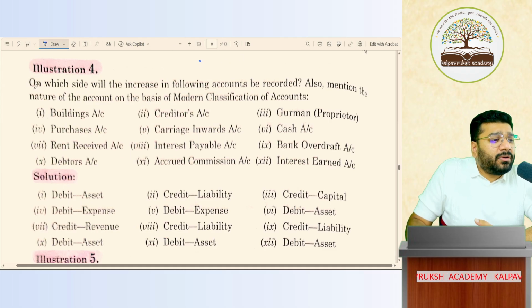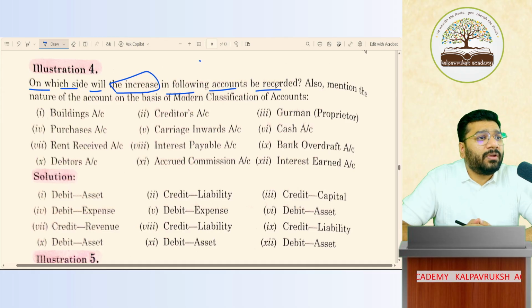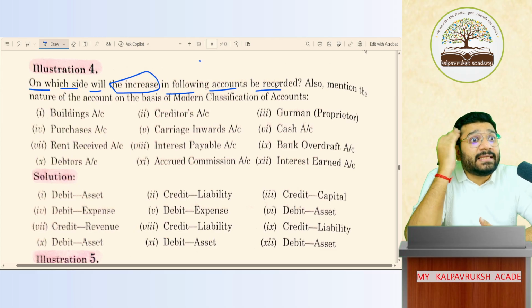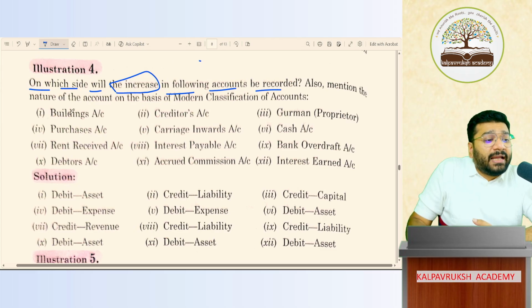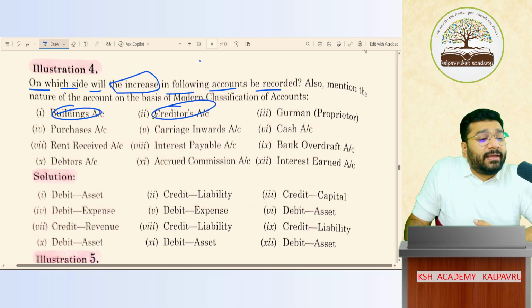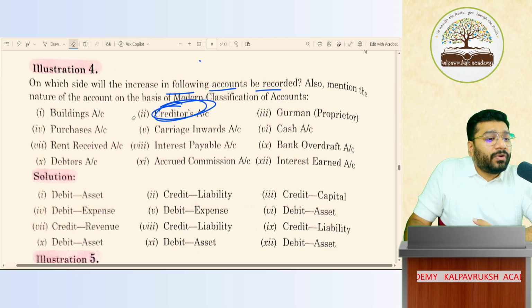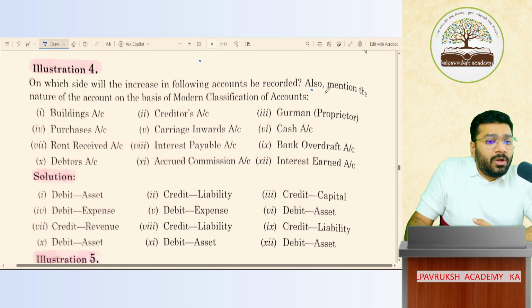Illustration 4 says: on which side will the increase in the following accounts be recorded? So this entire question is based on increase, not decrease. If building account increases, will I debit or credit? If the creditors increase, will I debit or credit? Is what they're asking. Understood? So if the following accounts are increased, then will you debit or credit is the question. Also mention the nature of accounts on the basis of modern classification.